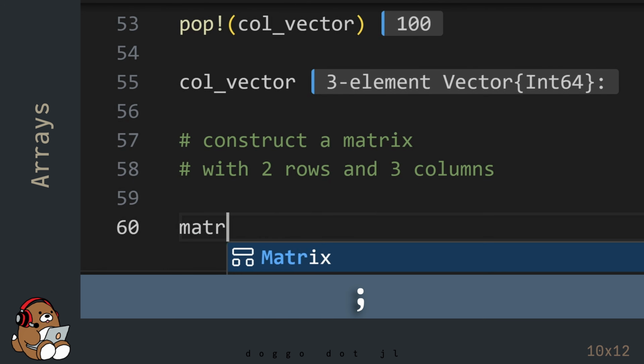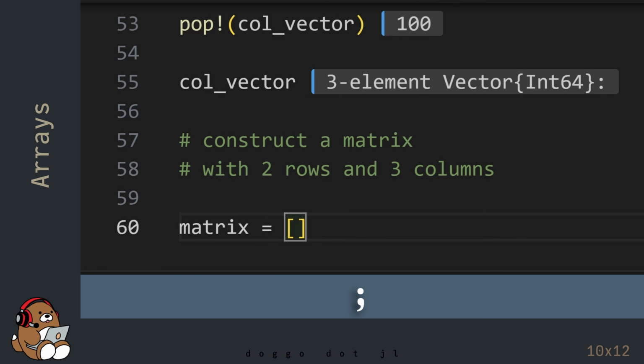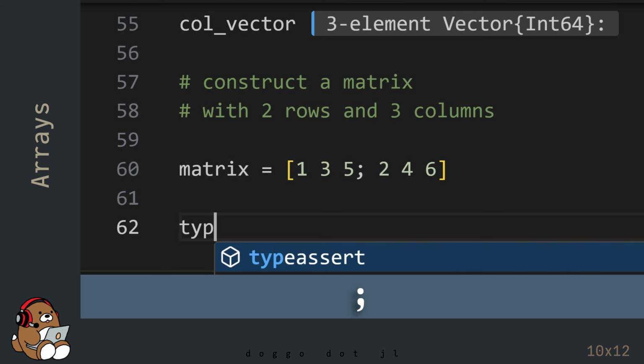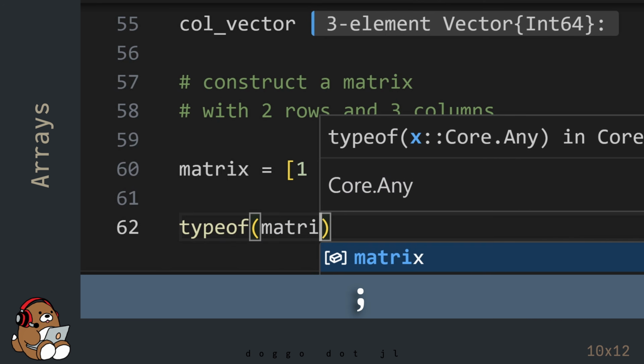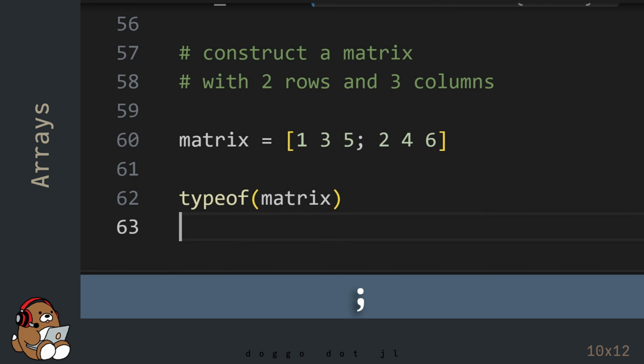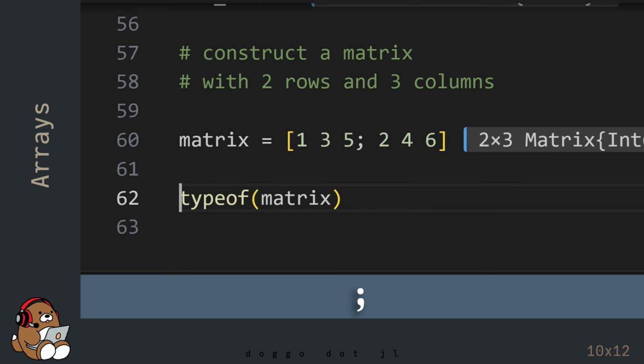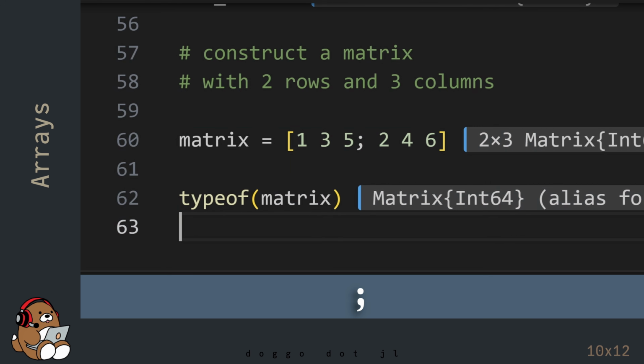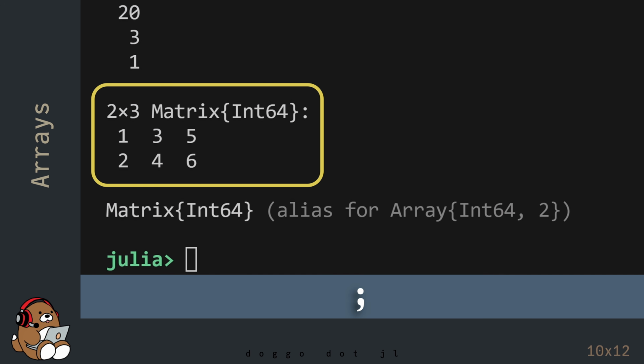To construct a matrix with 2 rows and 3 columns, start by constructing a row vector, and then separate each new row by using a semicolon. In the REPL, you'll see a matrix with 2 rows and 3 columns.